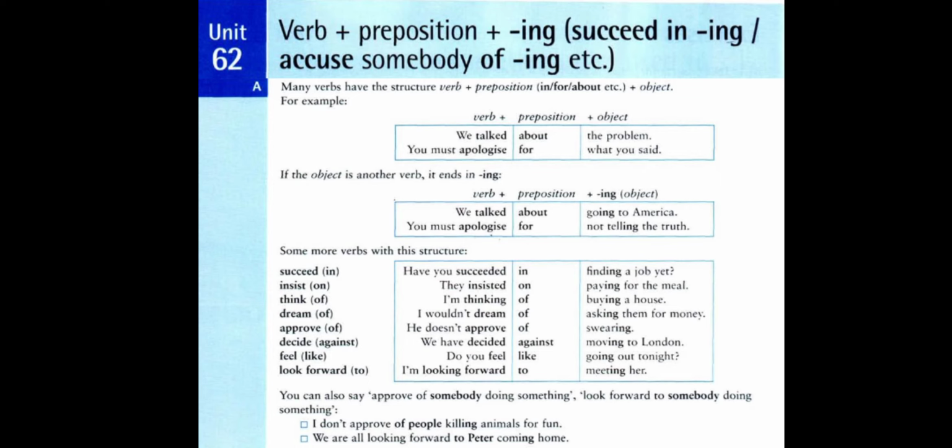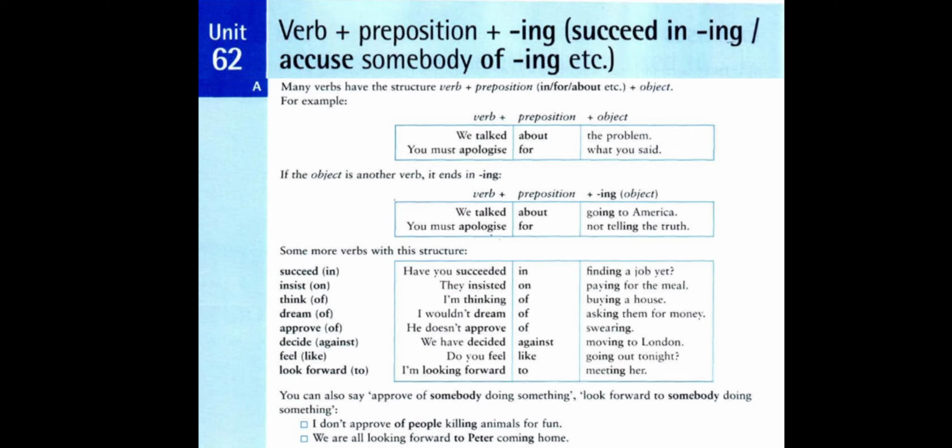You can also say approve of somebody doing something. Here, in this case, we have somebody after the preposition. We have somebody, then comes verb plus ing. Look forward to somebody doing something. Another example. Here we have somebody after to. We have a person, here somebody, then we have verb plus ing.